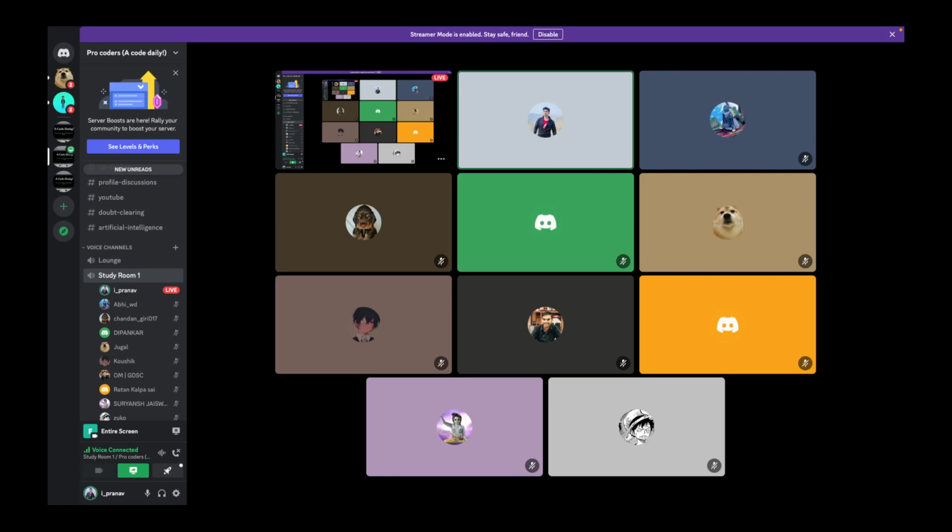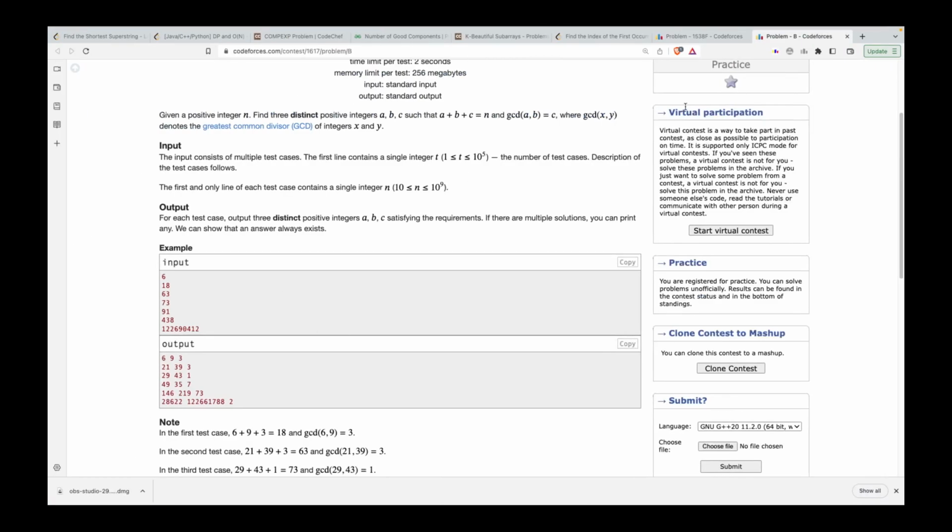For example, in the first problem we discussed, this problem, the answer would always exist for C equal to 1, right? But in the output, they had actually given answers where C was equal to 1 in only one of the test cases. But let's say you made an algorithm which did the work in a brute force manner. That over here would be an n cube algorithm, but it's going to work for inputs up to 100, right? It won't be an n cube, actually, but an n square algorithm. You could have utilized that algorithm to check the possible answers, and then you would probably have realized that the answer always exists for C equal to 1.